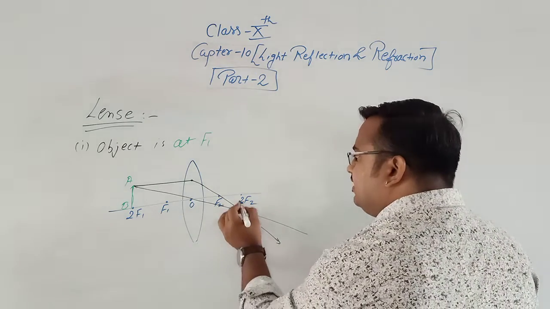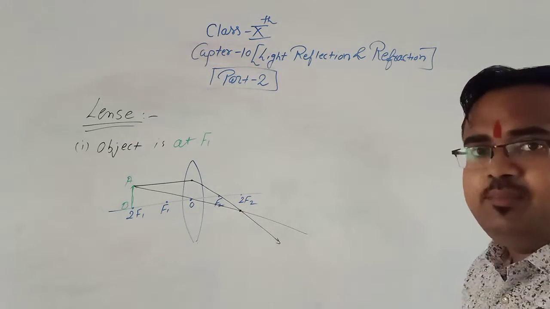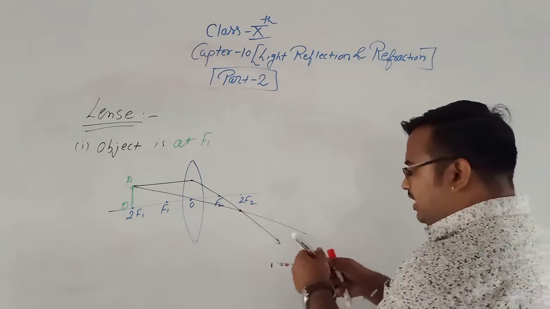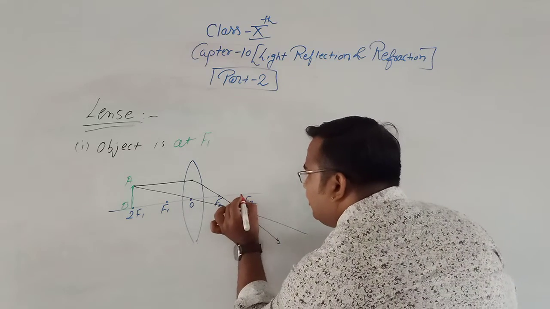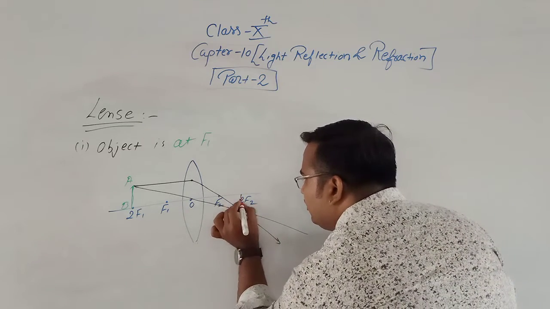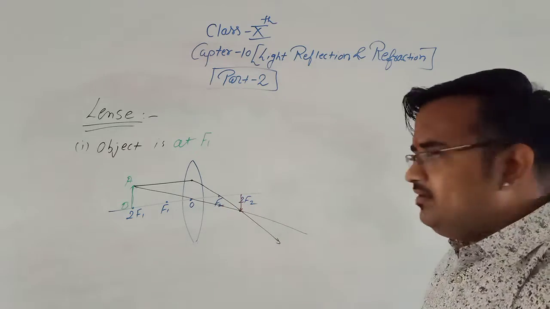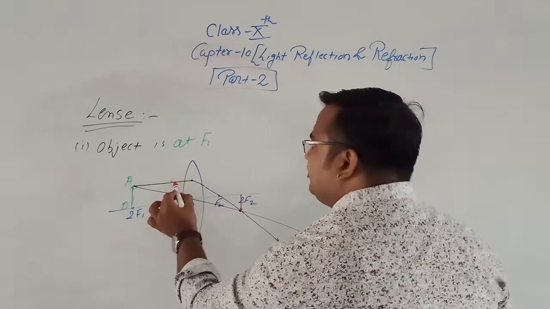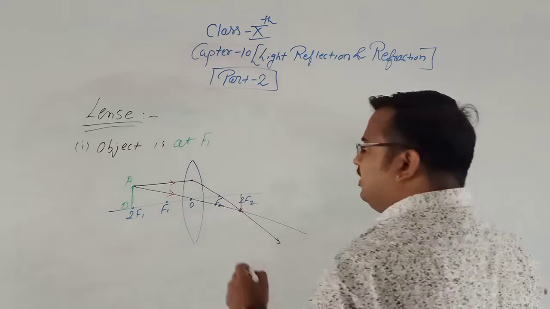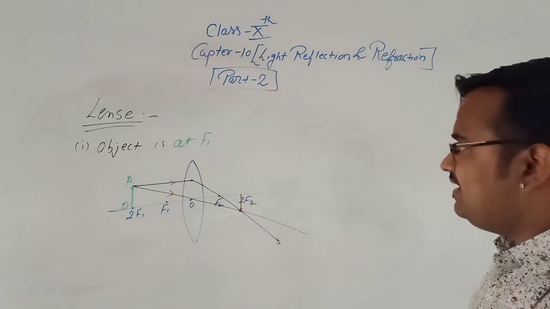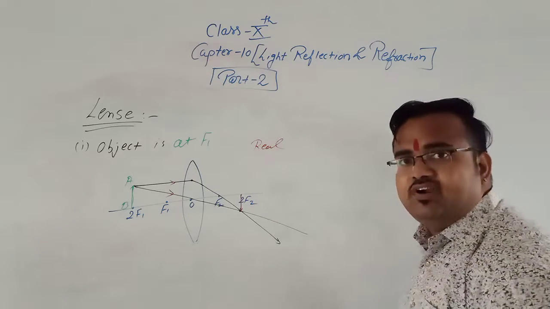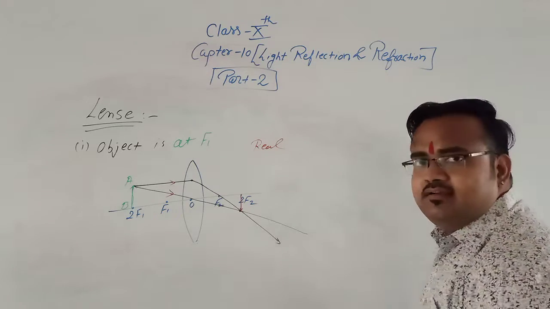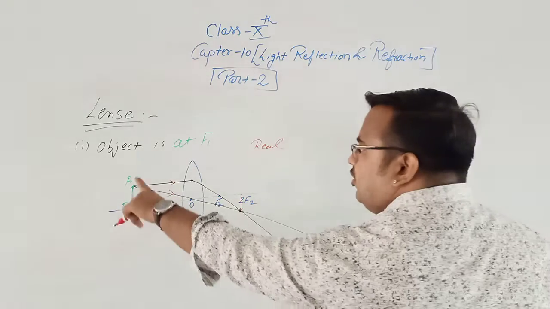That means the image is formed at 2f2. Here we can join this. So what is the nature of the image? The nature of the image is real. Virtual or real? The image is real. Now we can see AB.